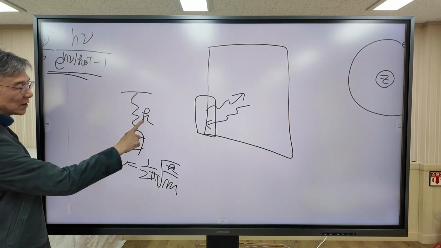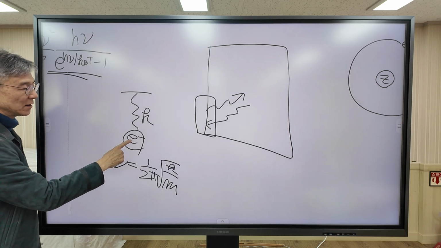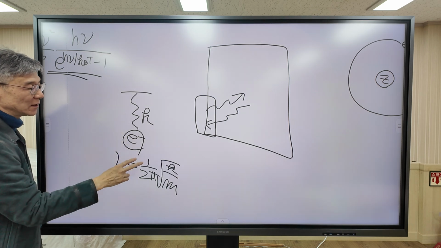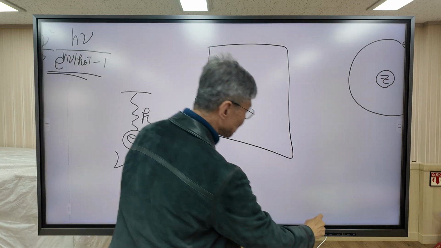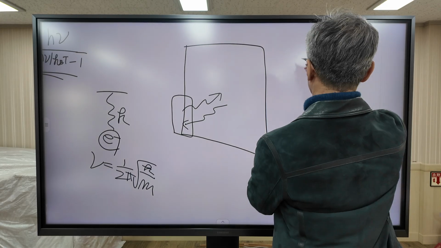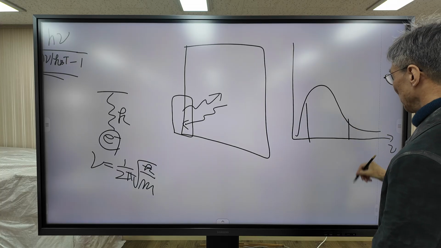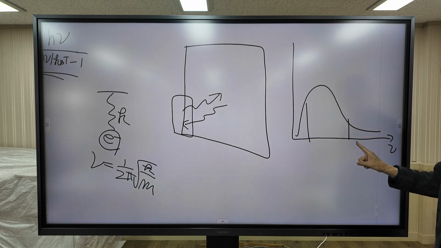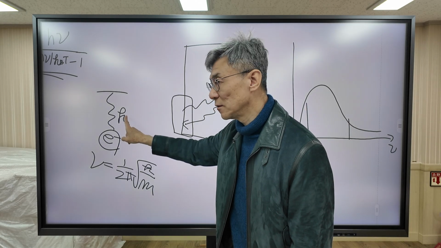So when the force constant increases, the vibrational frequency increases. So for the light emitted from this electron, the frequency increases. So the light frequency depends on the force constant K. So when I draw the blackbody radiation curve, electrons in this region emit radiation with high frequency. It means that the electrons are attached with a large force constant.